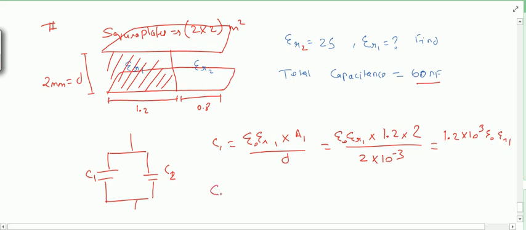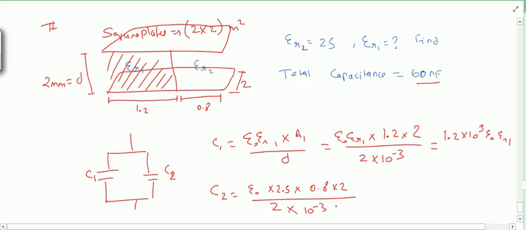Okay, now I will find C2. It will be epsilon naught epsilon r2. Epsilon r2 is nothing but 2.5, and the value of the area will be 0.8 into this length 2. So it will be 0.8 into 2 divided by d, which is the same for both these capacitors.